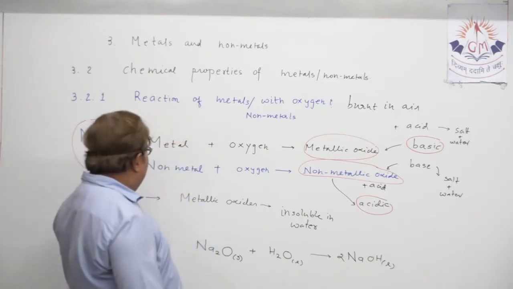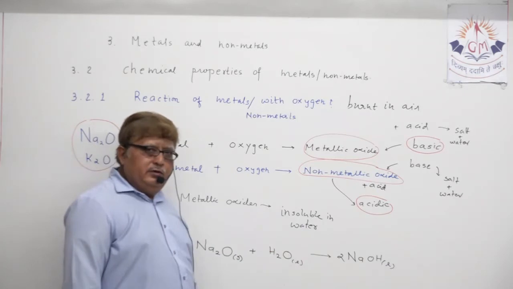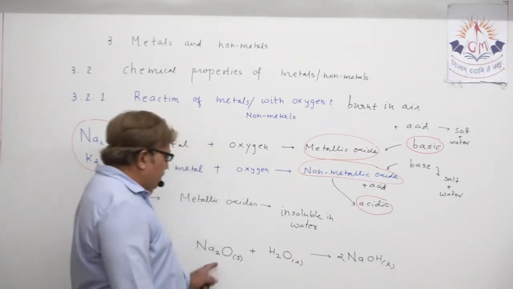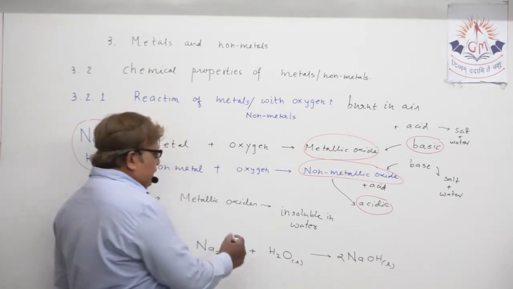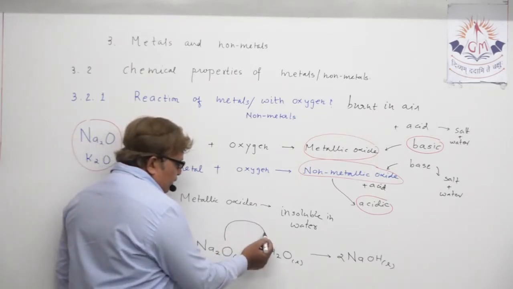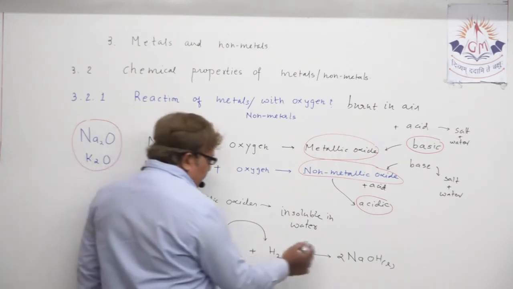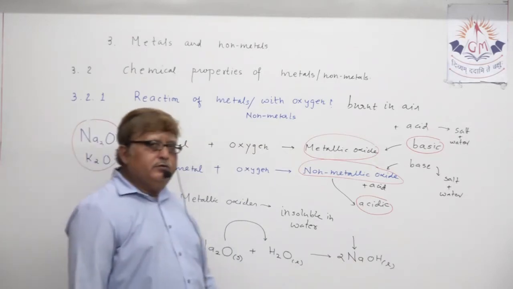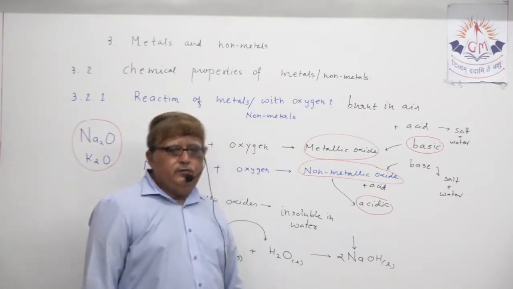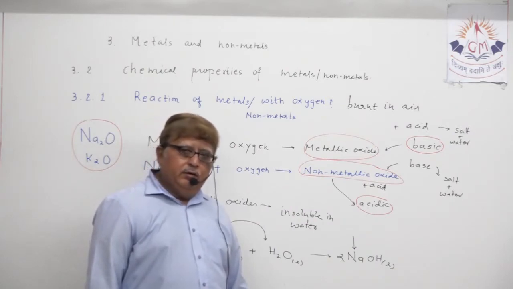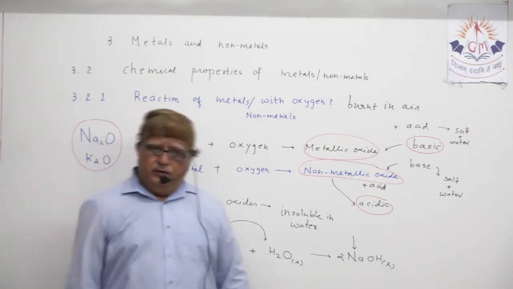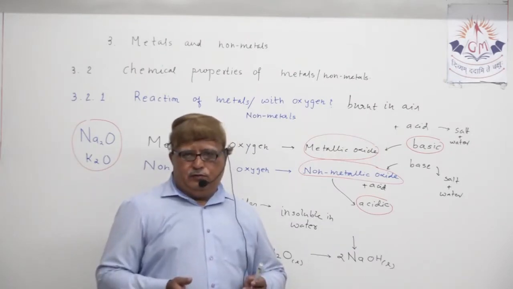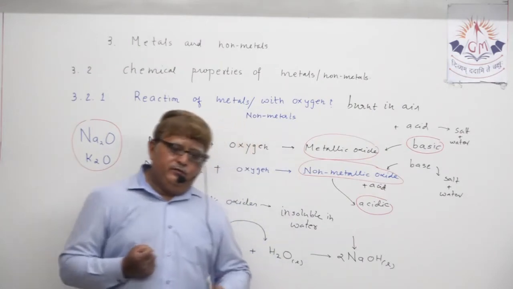Similarly, K2O plus H2O turns out to be 2KOH, potassium hydroxide, because this metallic oxide, when it dissolves in water, forms a type of base. This is also a proof to explain to you that metallic oxides are basic in nature. Understood? And non-metallic oxides are acidic in nature.